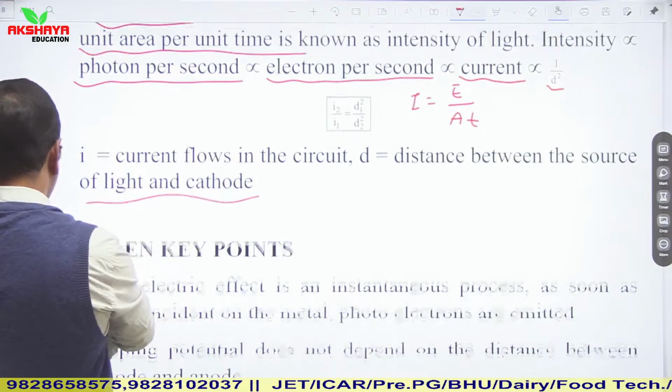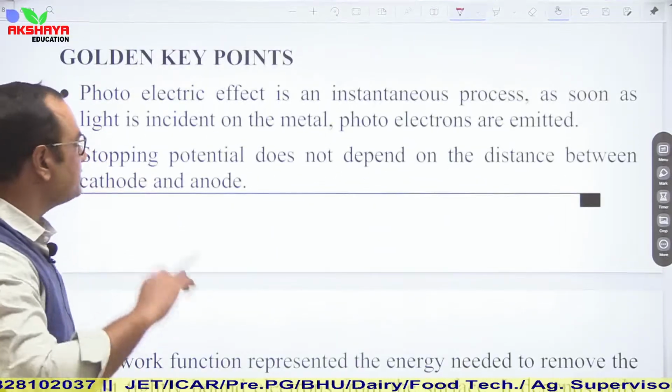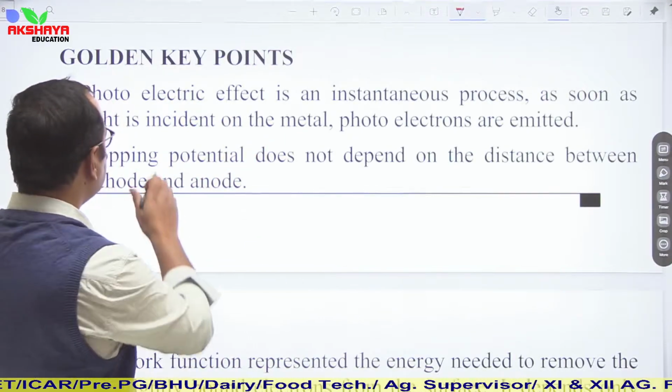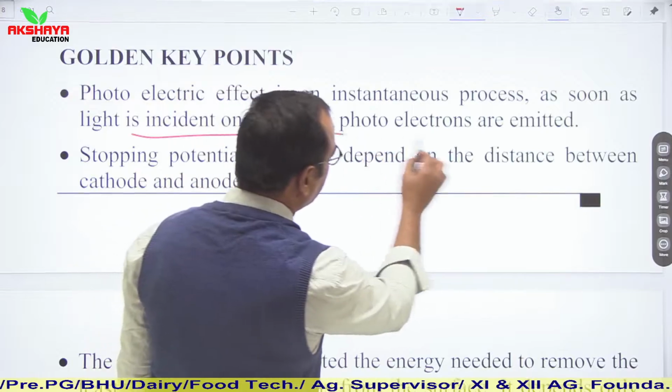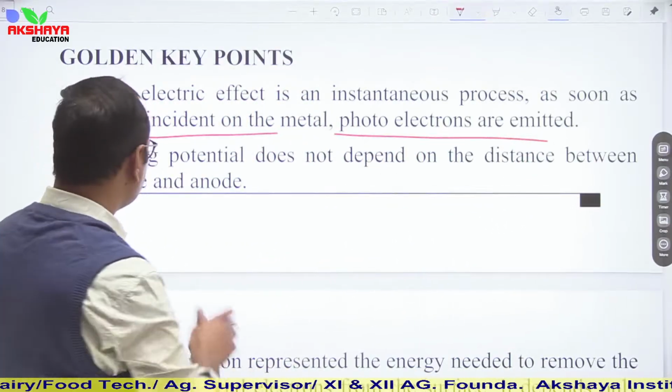So this is the concept of cathode. Now see, let us talk about some golden points. Photoelectric effect is an instantaneous process. As soon as light is incident on the metal, photoelectrons are emitted. Instantaneous process means there is no time lagging.